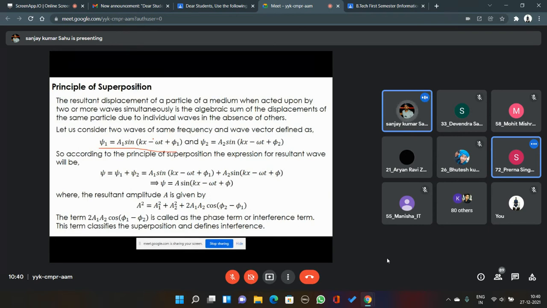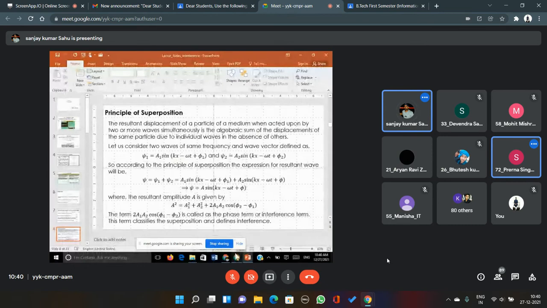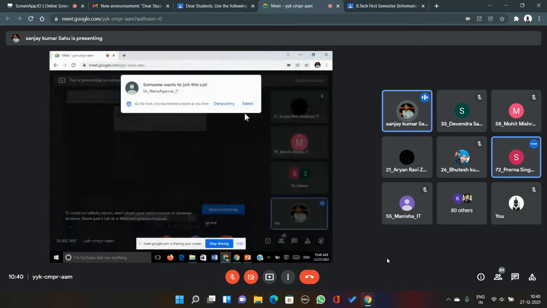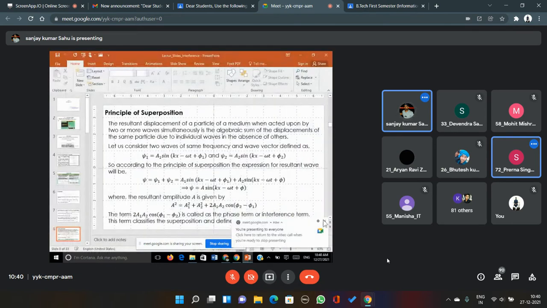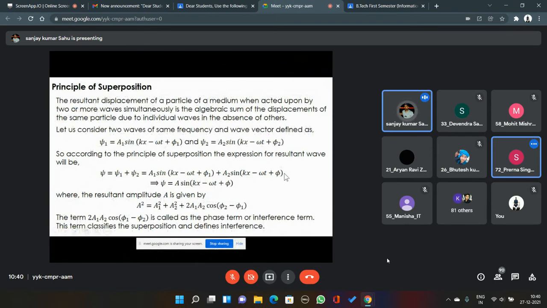And you can notice that both these waves are having same frequency and wave numbers. Now you may ask why we are considering like this. This is just for the sake of simplicity in the mathematics. You can consider different values of wave number also, different values of angular frequency also. But for the sake of simplicity, we are considering these to be the same, so that the mathematics will be quite simpler.